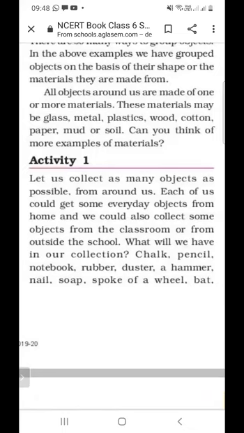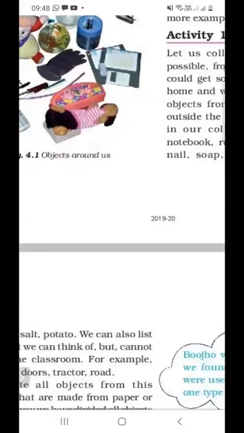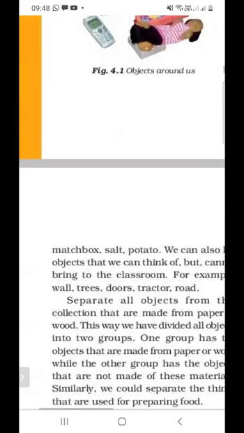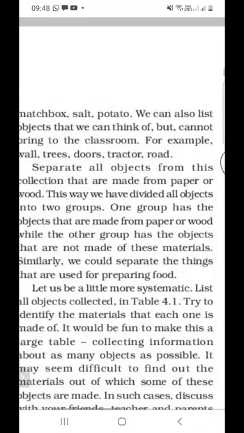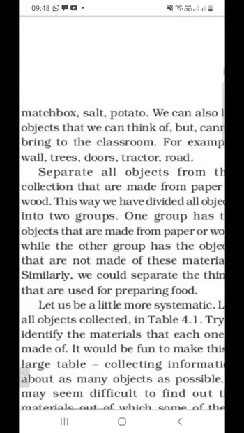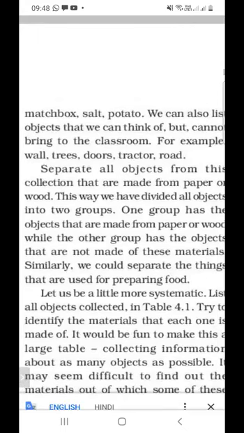Chalk, pencil, notebook, rubber, duster, hammer, nail, soap, spoke of wheel. The lines we use in the wheel are spokes of the wheel. Also bat, matchbox, salt, and potato. So we are collecting these items.